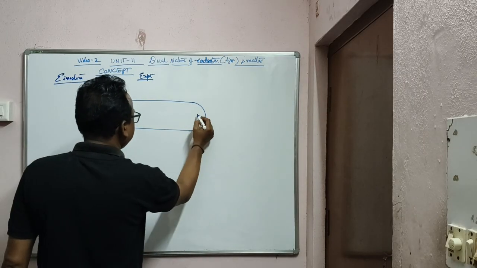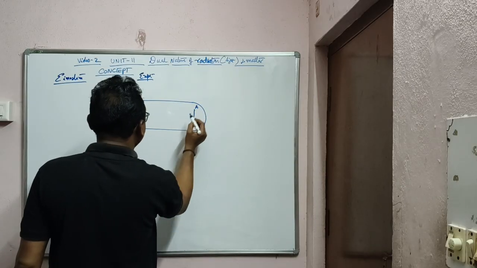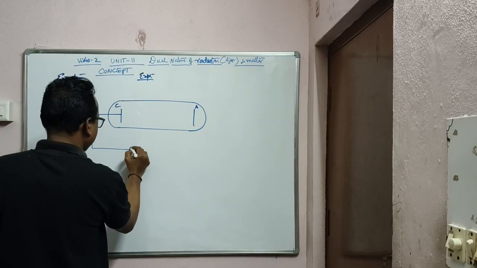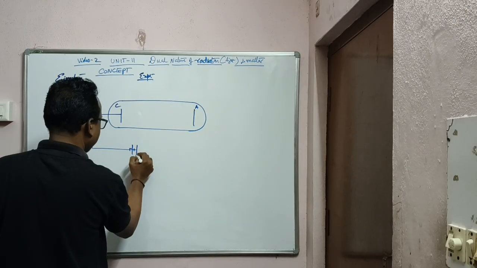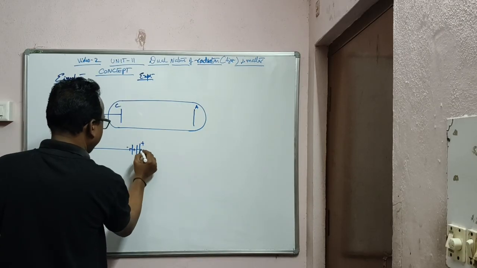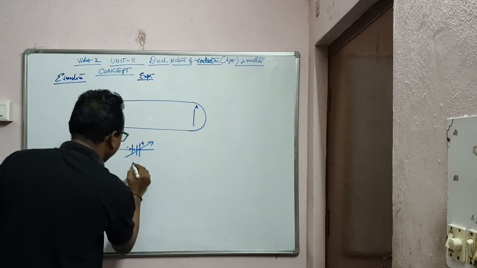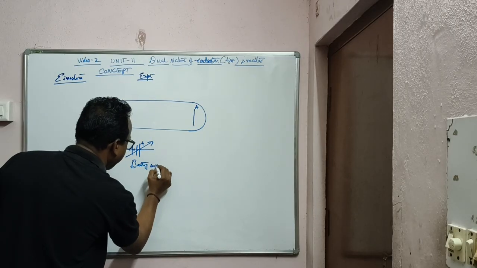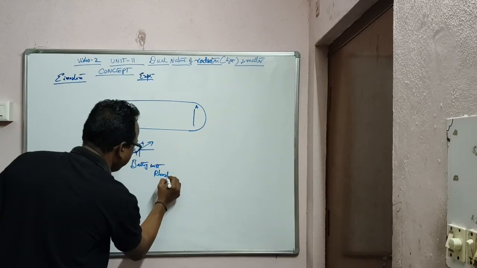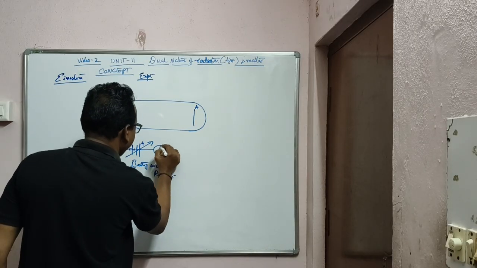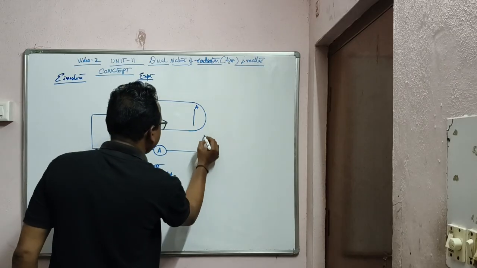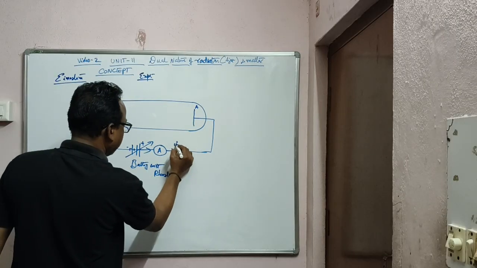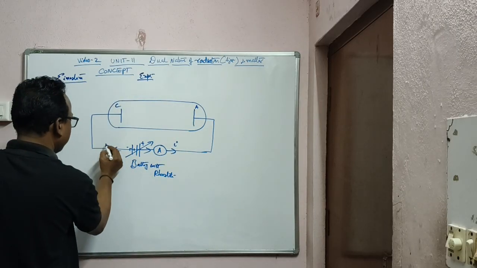This is the cathode plate, the negative plate. This is the anode plate, and this is connected to a battery followed by a rheostat, battery with rheostat, that means changing the resistance. And here a small ammeter or milliammeter to detect the photocurrent. So this is the direction of current, and this is the direction of electron.